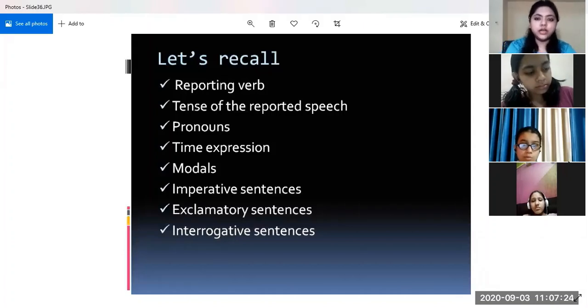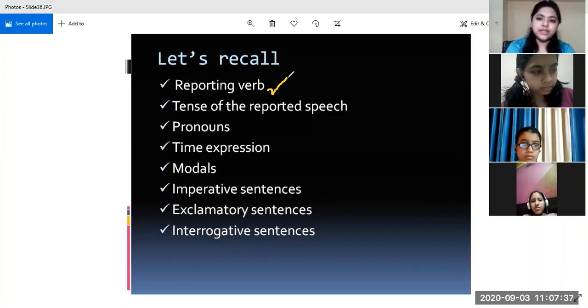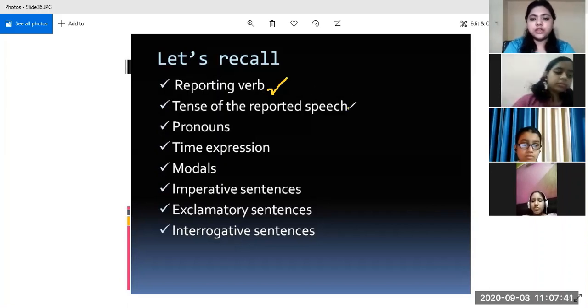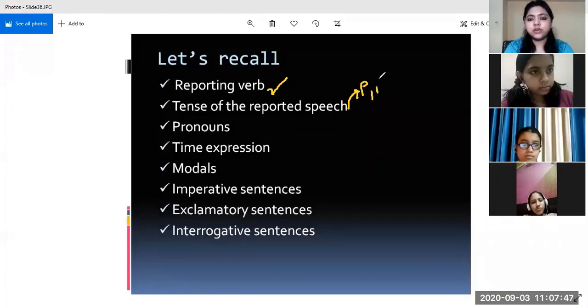So we learned that if the reporting verb is in the present, then we do not change the tense of the reported speech, and if it is in the past, then only we change. Then the tense of the reported speech, we learned how to convert a present tense, a past tense, or a future tense. All these things we learned, and I hope you remember all the rules.